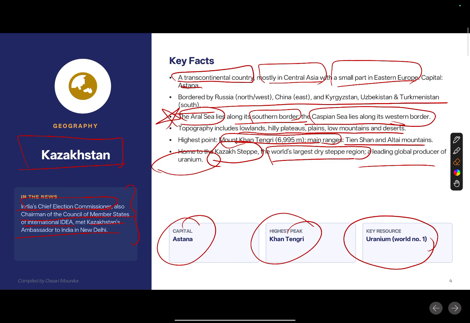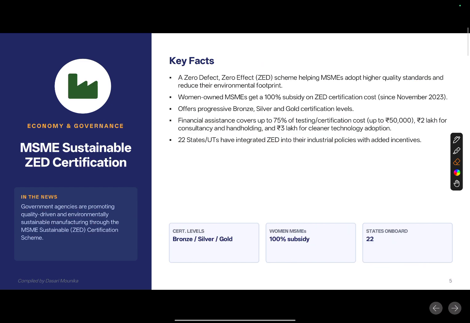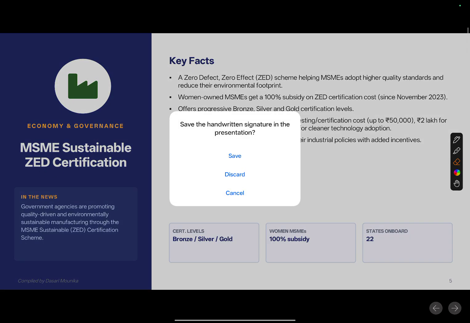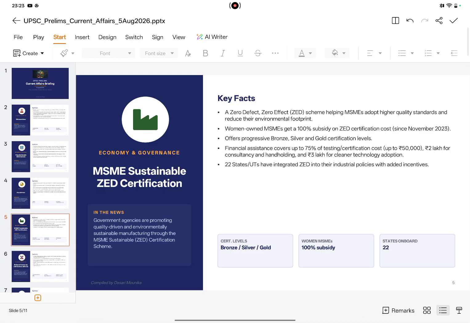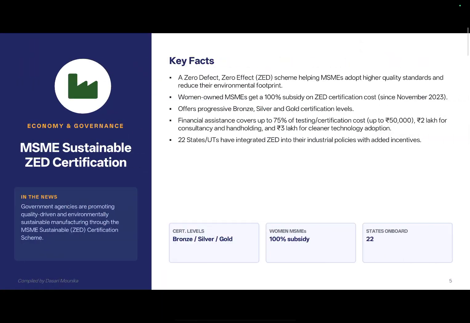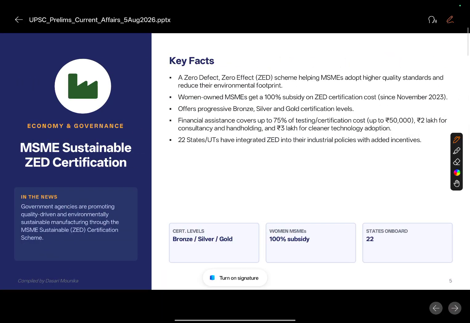Okay, clear? So next one we will see about MSME Sustainable Z certification. So what is this certification? See, Ministry of Micro, Small and Medium Enterprises found out that eventually, suppose consider two different companies have set up their manufacturing unit.